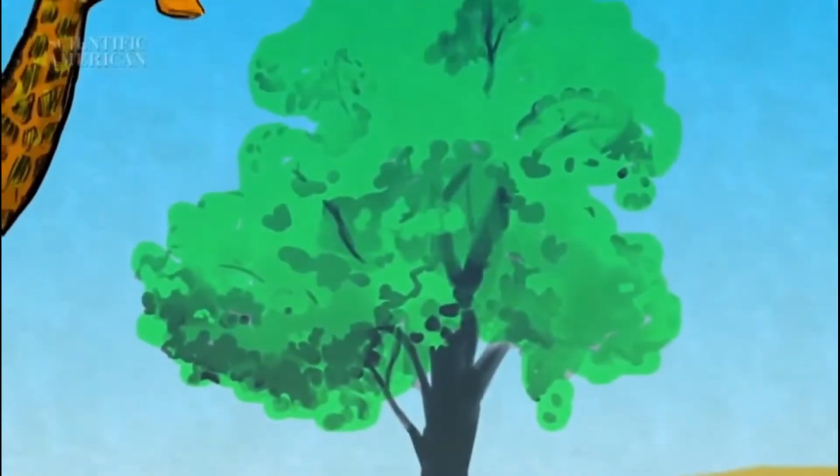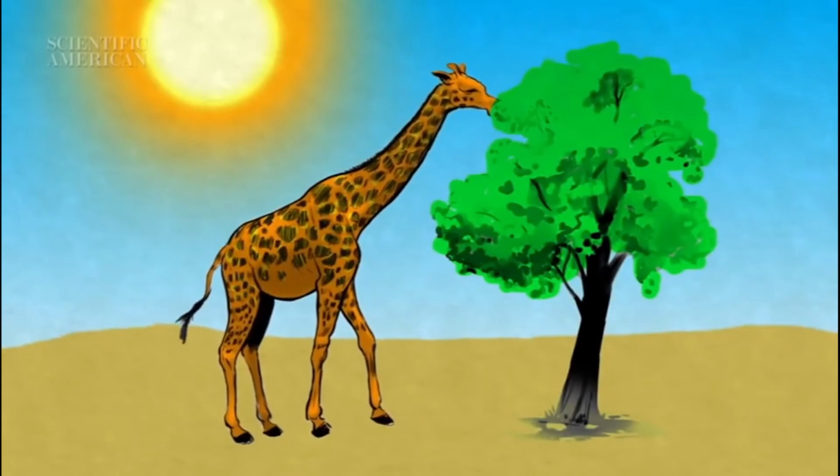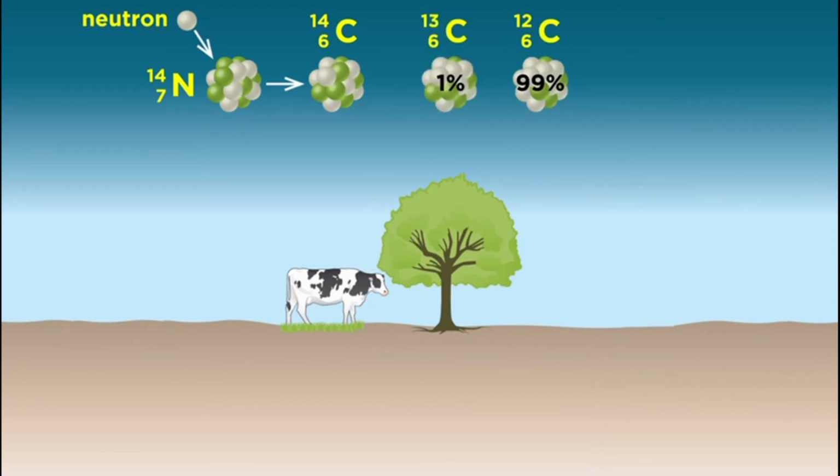Plants grab carbon dioxide from the atmosphere and use it to form complex organic molecules. Animals get their carbon by eating these plants. Carbon-14 forms in the upper atmosphere when nitrogen-14 collides with neutrons from cosmic rays in space. Although 99% of carbon isotopes are carbon-12 and 1% is carbon-13, there is a trace amount of carbon-14 everywhere.